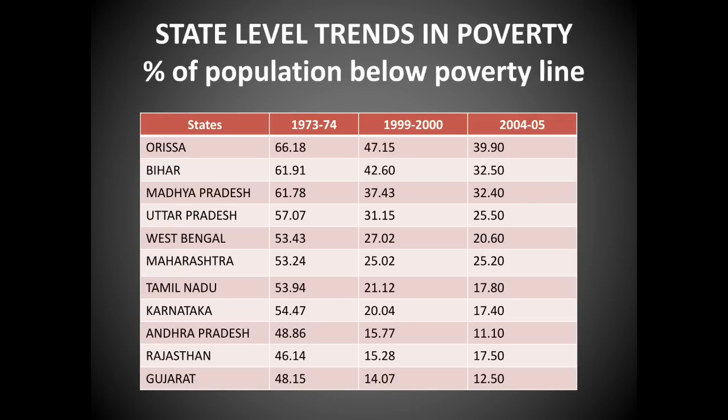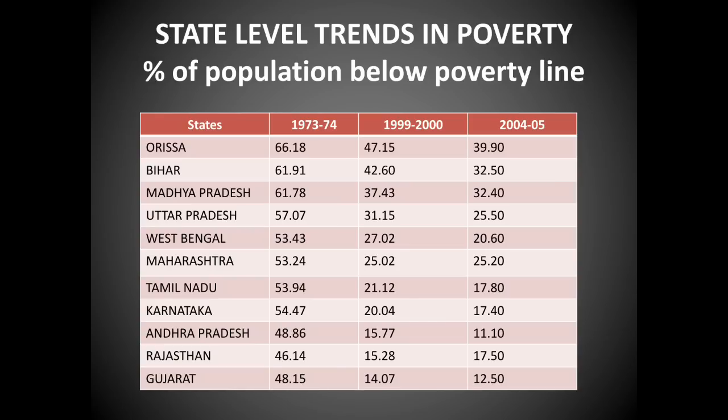Then in the year 99 to 2000, it was 47.15%. Moving on to the year 2004 to 5, it drastically reduced to 39.90%. So you can see there is a slight reduction of poverty, and hopefully in the coming years the poverty will subside and we'll all be in a good position in the economy, right? With this you can just have a look at the different states, and the different percentages of population under the poverty line.